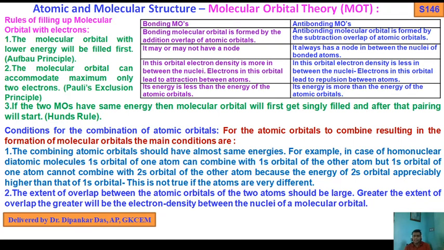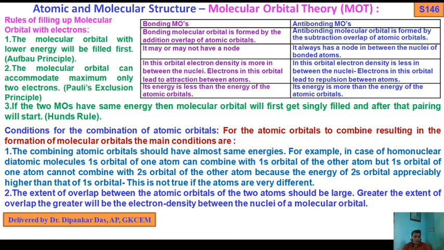For example, in case of homonuclear diatomic molecules like H2 and He2, the 1s orbital of one atom can combine with the 1s orbital of the other atom, but the 1s orbital of one atom cannot combine with the 2s orbital of the other atom, because the energy of the 2s orbital is appreciably higher than that of the 1s orbital. This is not true if the atoms are very different.